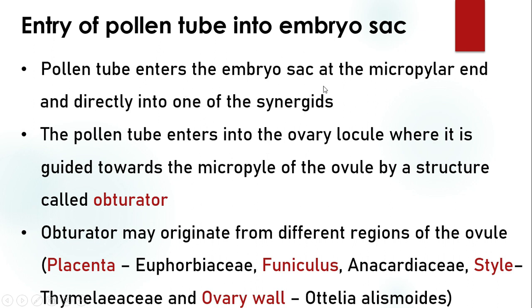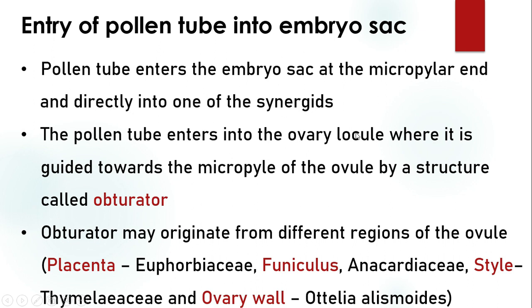The pollen tube enters the embryo sac at the micropylar end, directly into one of the synergids. Why does the pollen tube enter at the micropylar end? Because the egg apparatus lies toward the micropylar end, so it is very easy to disperse the male gametes towards the egg cell. That's why it enters through the micropylar end region, first into the synergids.